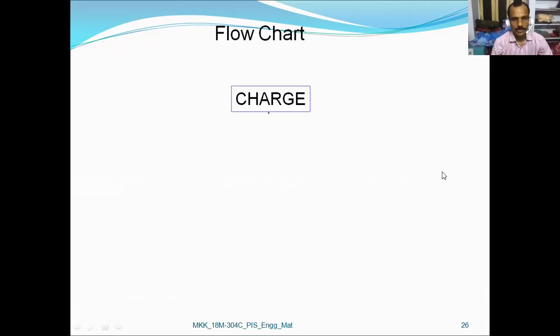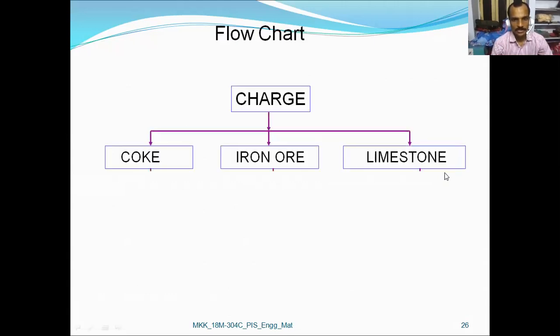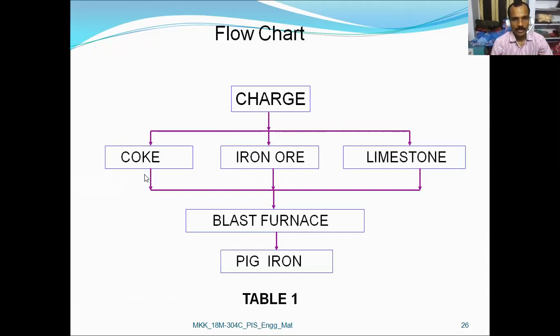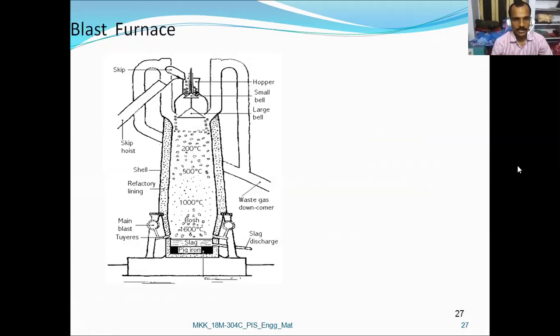So this is the flow chart of the charge. Coke, iron ore and limestone taken as charge to the blast furnace producing the pig iron. In blast furnace, the charge is input at 200 degrees centigrade, at different levels reaching 300, 500, 600, 1000, 1500 and 1600 degrees centigrade. Here an air blast is inserted.